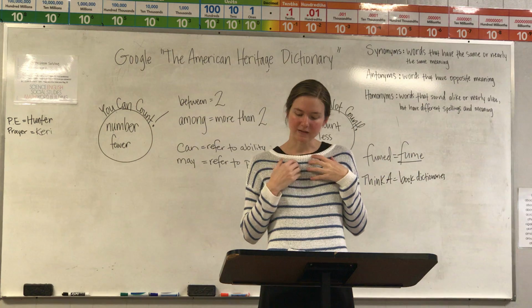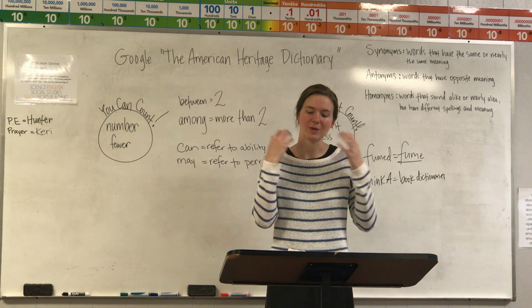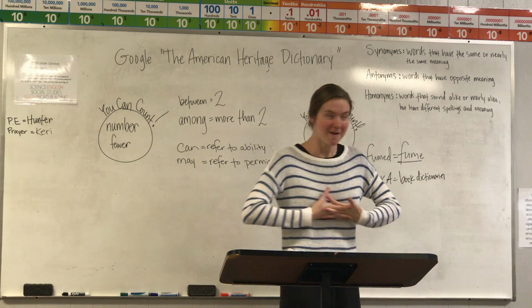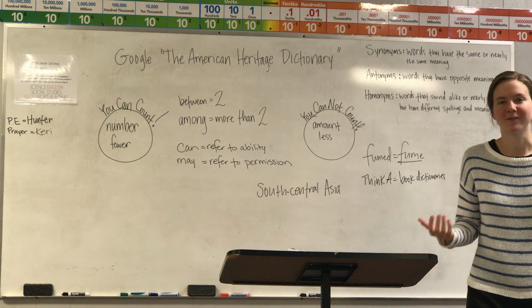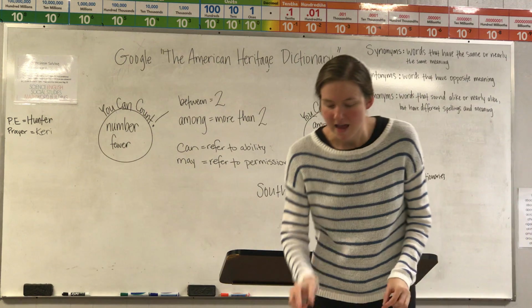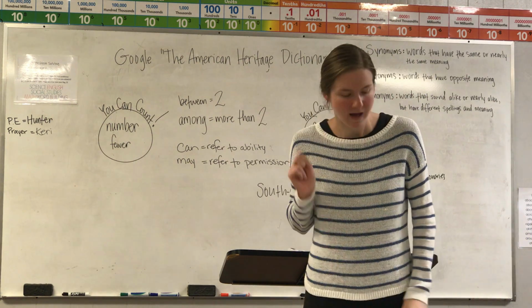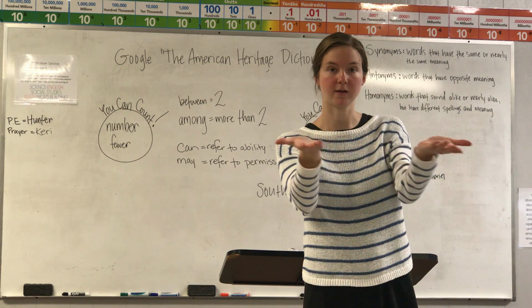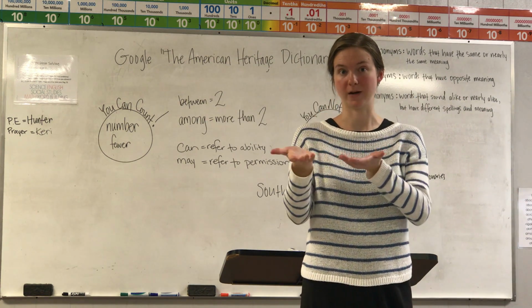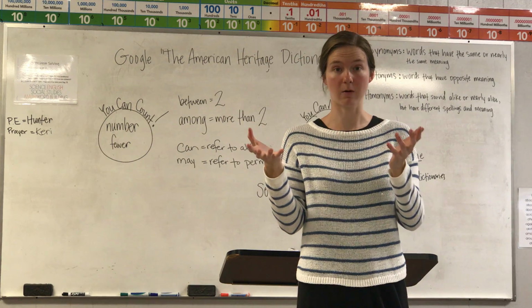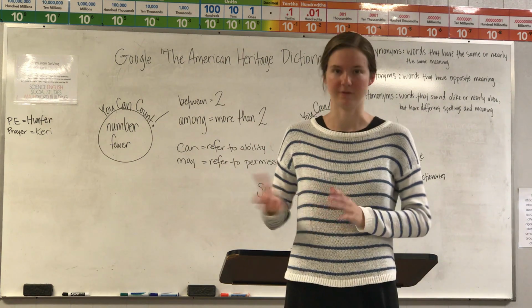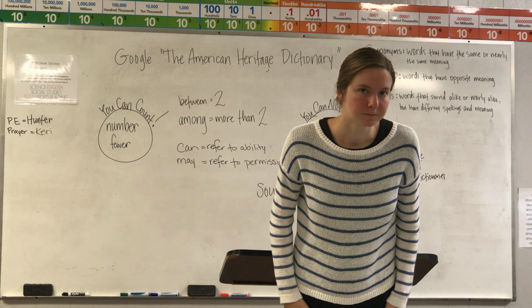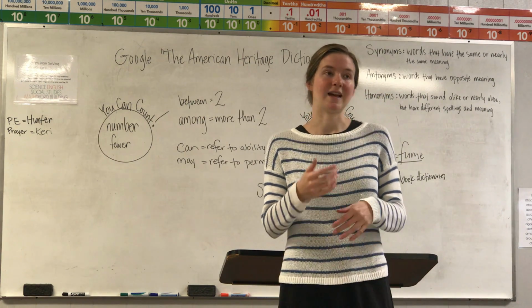Amount is used with a quantity which cannot be counted, although it often can be measured. Let's say you have sugar or you have flour. You don't say, I have 1 flowers, I have 2 flowers, oh, I have 10 flowers now. Not when you're talking about the flour that you use to make bread. No, you say, I have a pound of flour, or I have 10 ounces of flour.